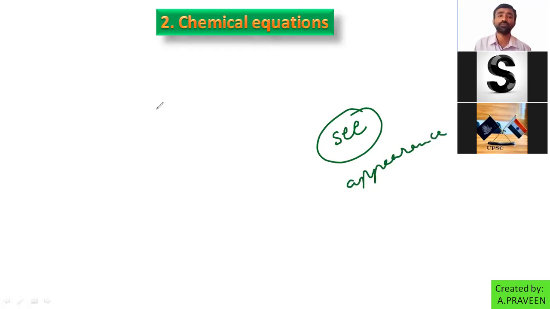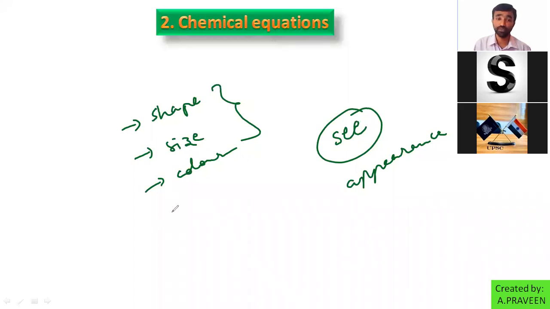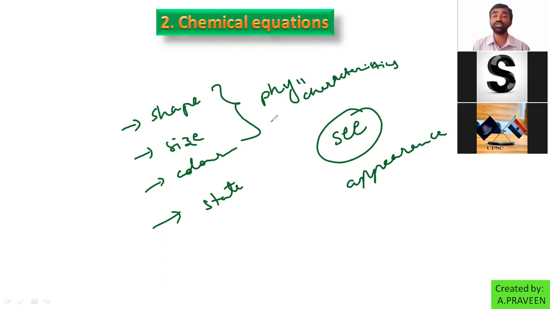Like we are feeling or experiencing shape, size, color. These are called physical appearance, a state. So these are physical characteristics or properties.